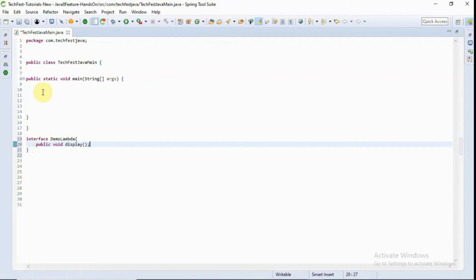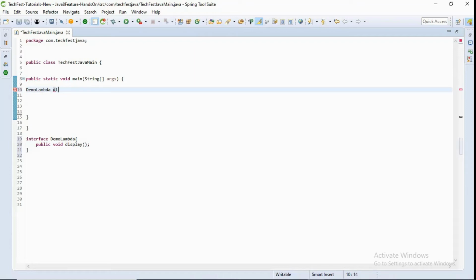And if I want to call the implementation of this function using a Lambda expression, we can do it like this. We define a DemoLambda functional interface reference.